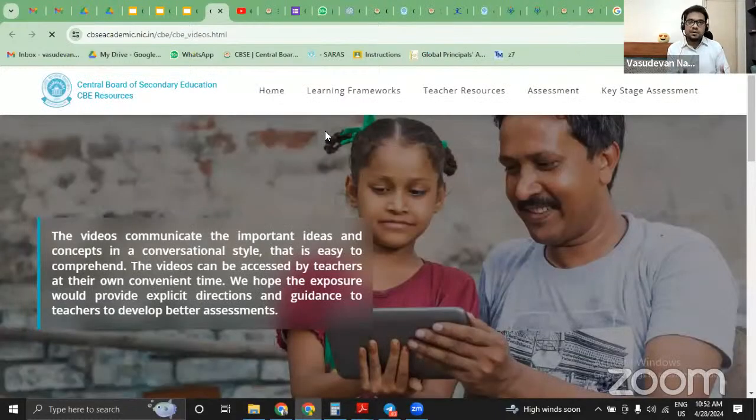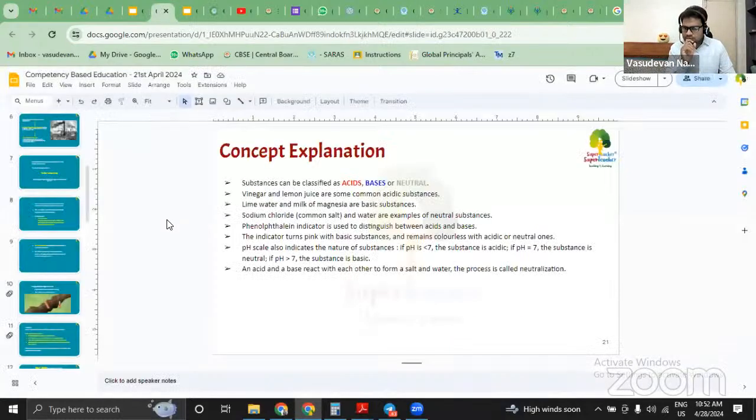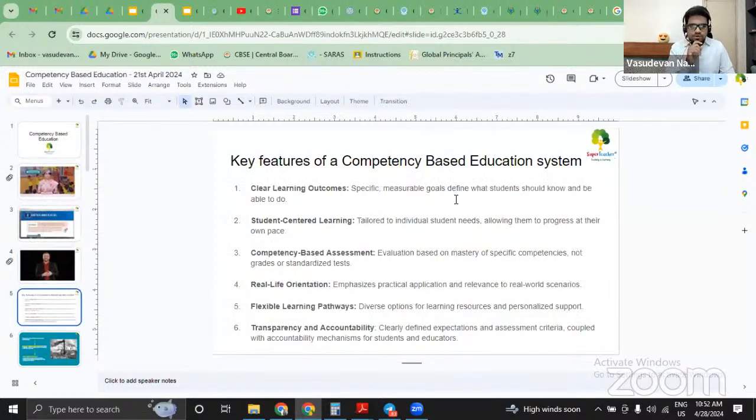And now I would like to show you the last thing. Where do we get all the references and where do we learn about competency-based assessment in detail? You would have got an understanding of competency-based education in the previous session, where we understood the key features of it. I hope you're able to see this. Yes, you're able to see this. These were the major features that we understood.